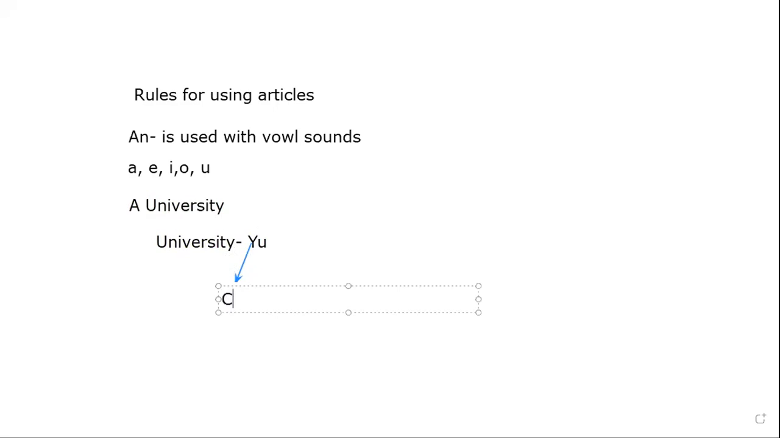Y is a consonant sound. So when we are using the article an, we also have to take care that we do not use an in front of a consonant sound. Now if I give you an example, suppose MBA. Have you heard this MBA? MBA is a degree.